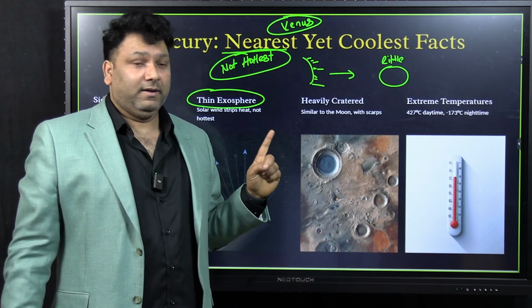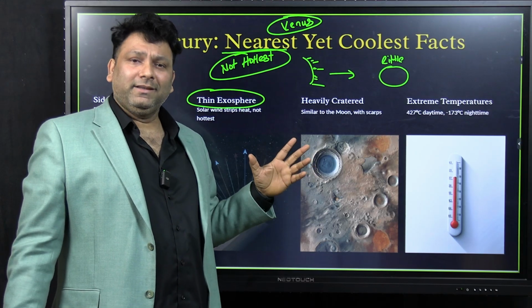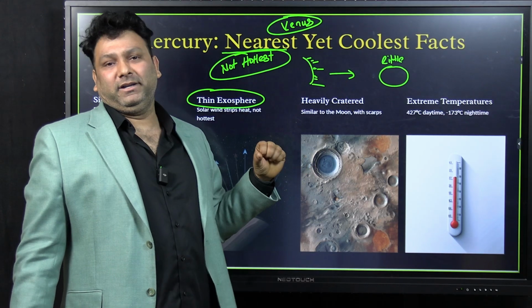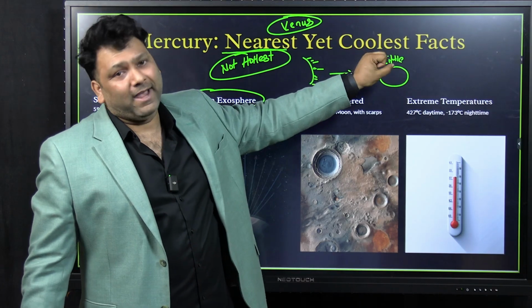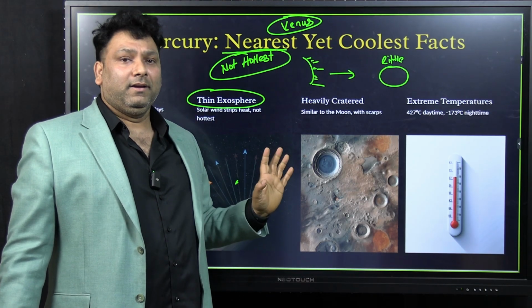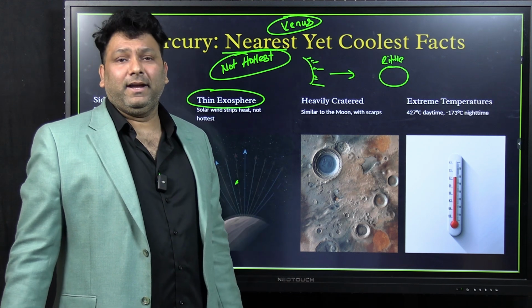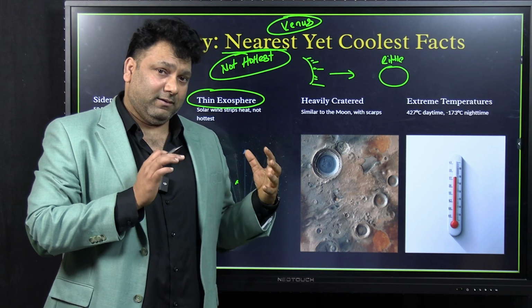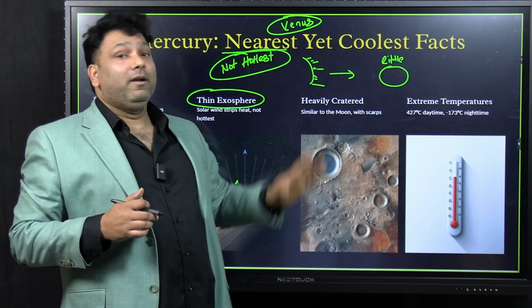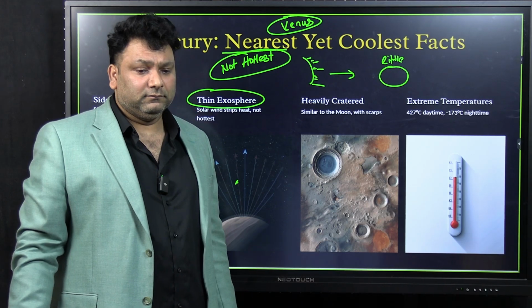That is one reason. Second reason is Mercury is so tiny that it has very less gravity, and this gravity was not able to hold the gases together. And thirdly, Mercury hardly has any magnetic field. See, जब तक magnetic field है, the gases will be intact. But why will Mercury be hardly having any magnetic field?